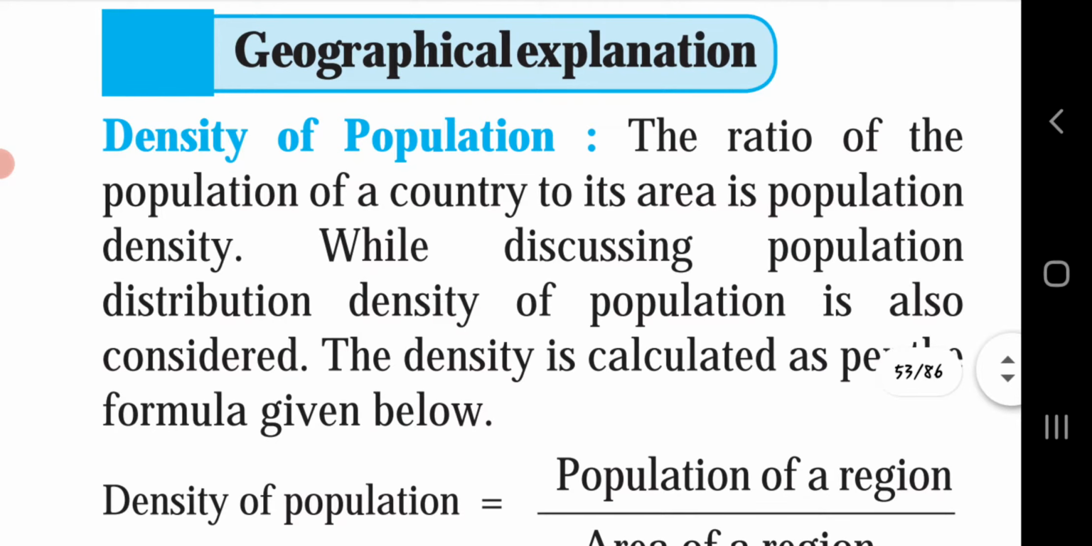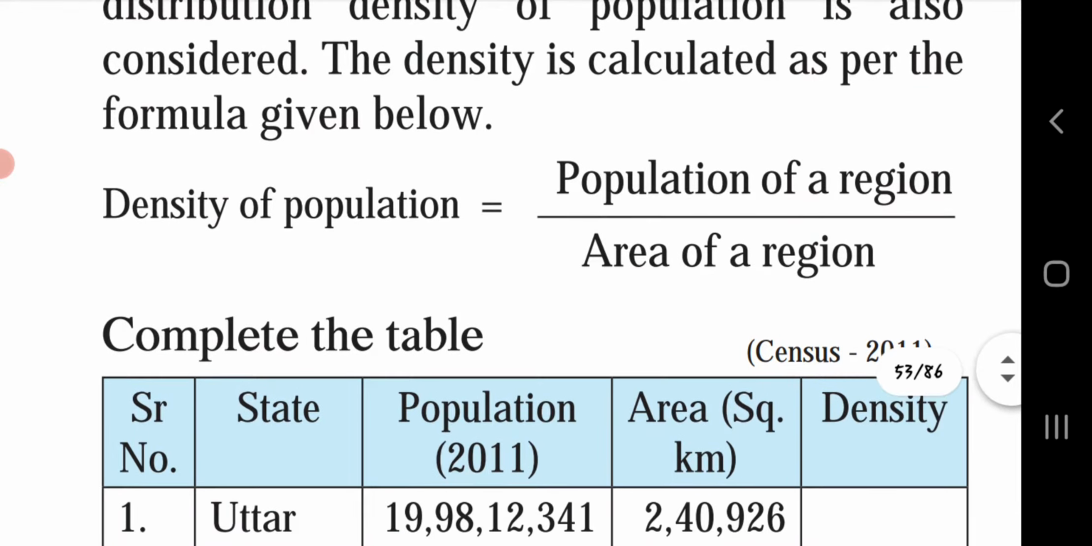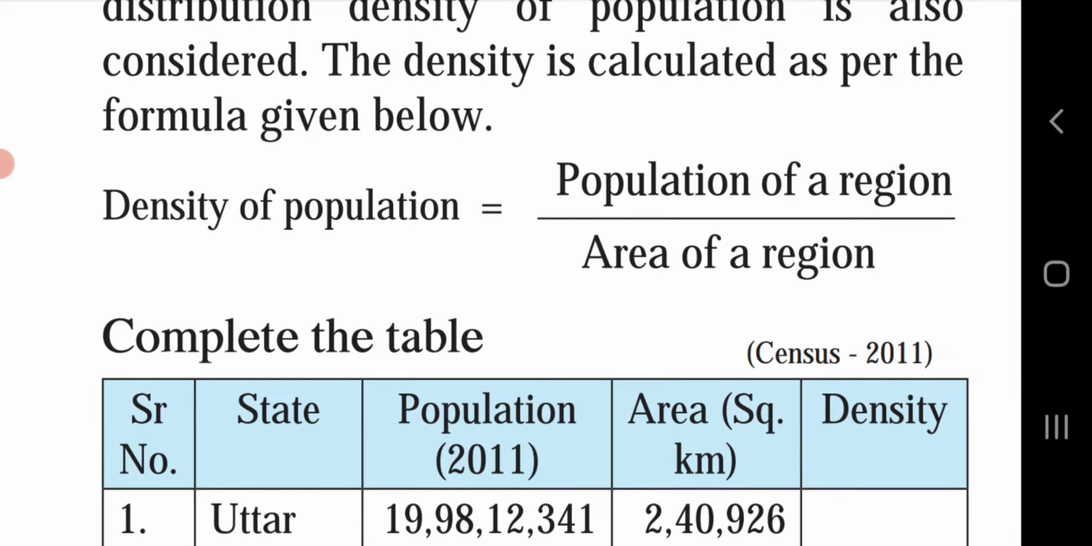Geographical explanation. Density of population: the ratio of the population of a country to its area is population density. While discussing population distribution, density of population is also considered. The density is calculated as per the formula given below: density of population is equal to population of a region divided by area of a region. By using this formula, a particular area's density of population can be found easily.